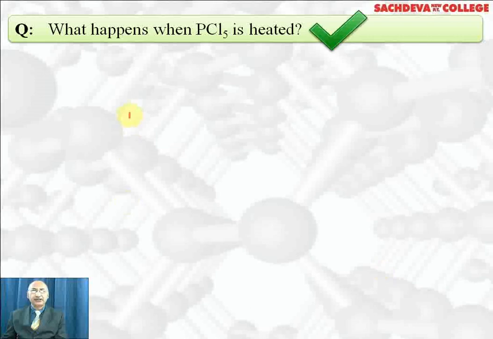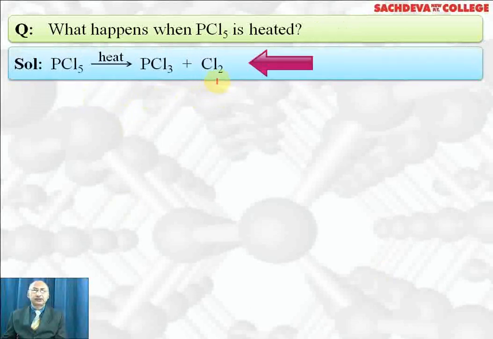What happens when PCl5 is heated? It decomposes to PCl3 and Cl2. These two chlorine atoms are at axial position, which are easily removed, whereas these are at equatorial position, which are comparatively more stable. So PCl5 has 2 chlorines in axial position, so their bond length is longer and bonds are weaker, and that chlorine is removed.